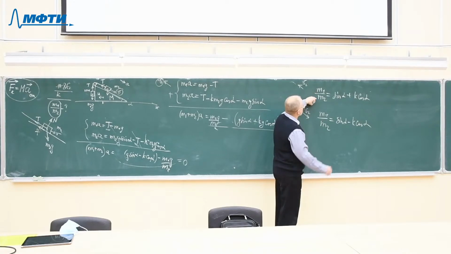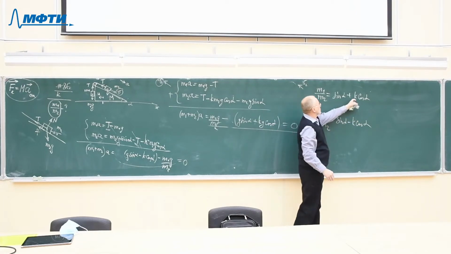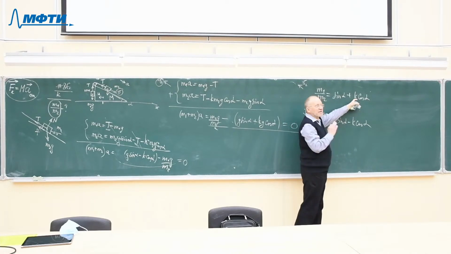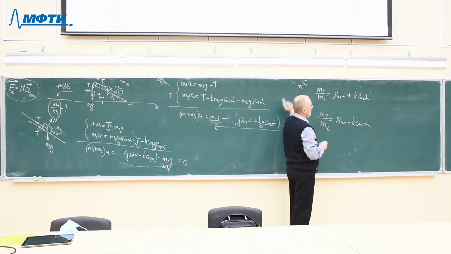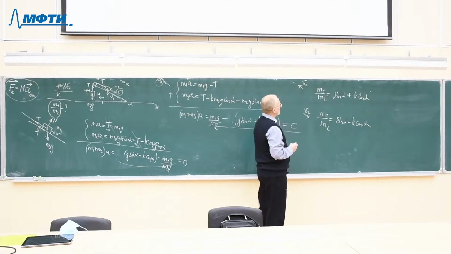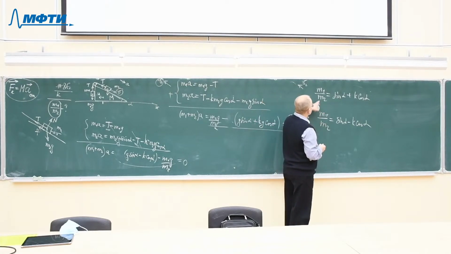The upper block can move to the left, but if the coefficient of friction is large enough, they will not move. If you reduce slightly the coefficient of friction, then the bodies will start motion to the left. So if the coefficient of friction is somewhere in between these two possibilities, then the bodies will not move.